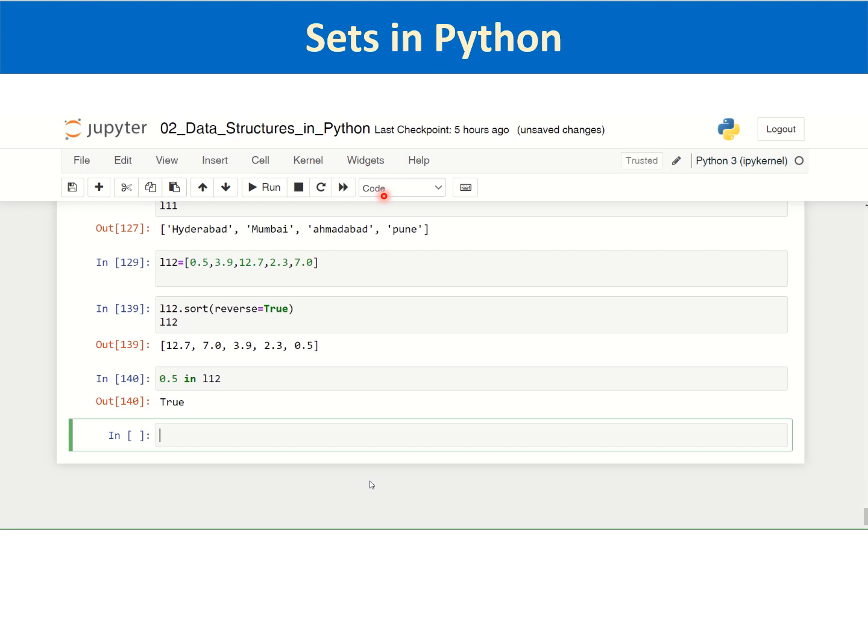Then the next data structure we will deal with is sets. Sets as such are not much relevant to us. However, just to give information, I will first create the heading.